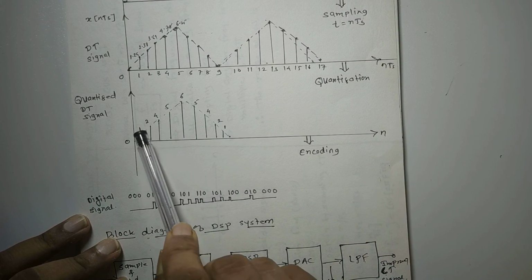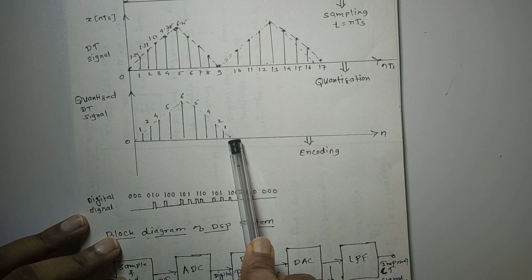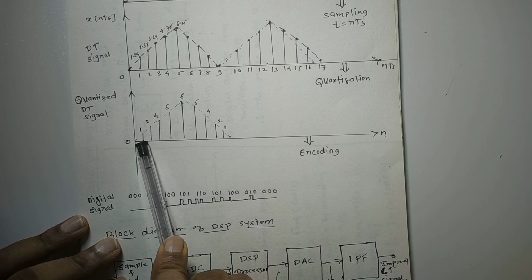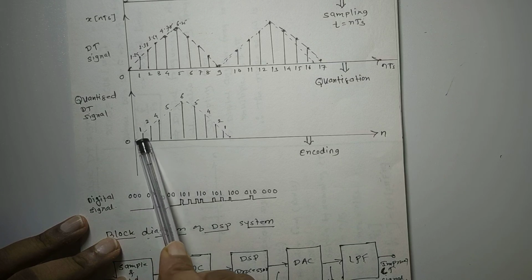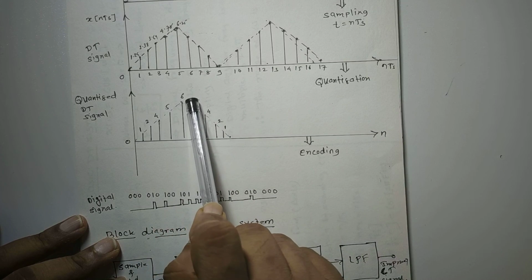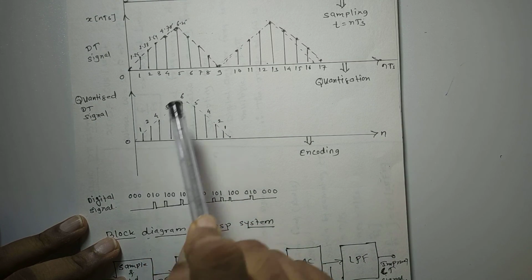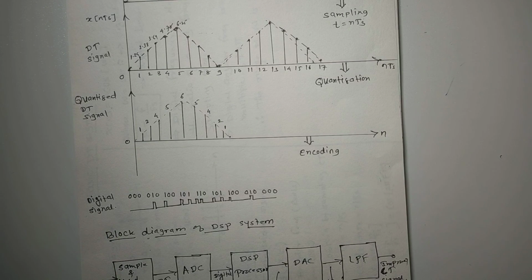The encoder will convert each sample. Now each vertical line we call a sample. Each sample will be converted into binary bits, the equivalent binary bits. So 1 will be represented by 0 0 0. The highest amplitude here is 6 and the lowest amplitude is 0. So to represent 0 to 6, how many bits are needed? Will 2 bits do, 3 bits, 4 bits? You require only 3 bits, and therefore 1 will be represented by 0 0 0, 2 will be represented by 0 1 0, 4 will be represented by 1 0 0, like this.